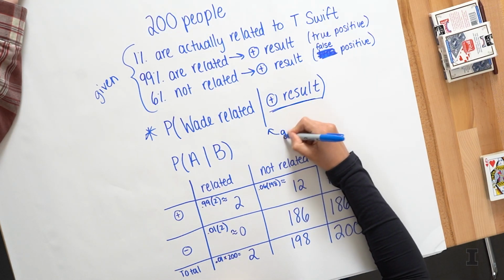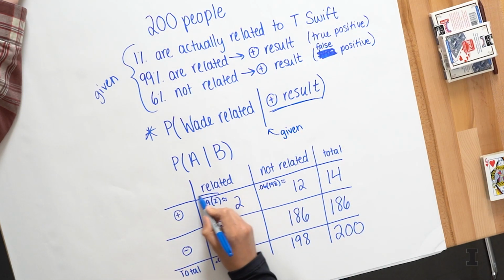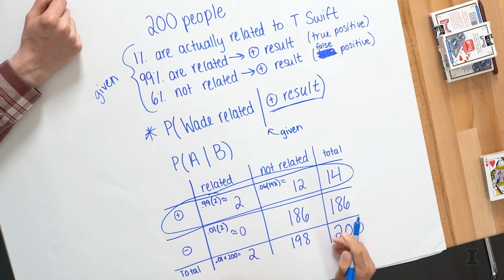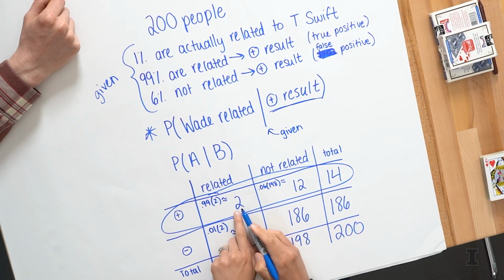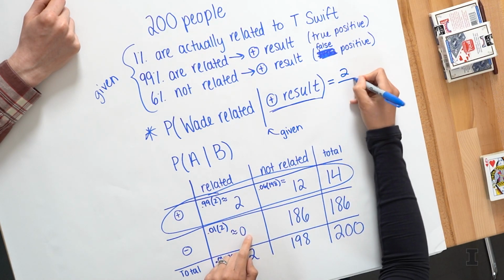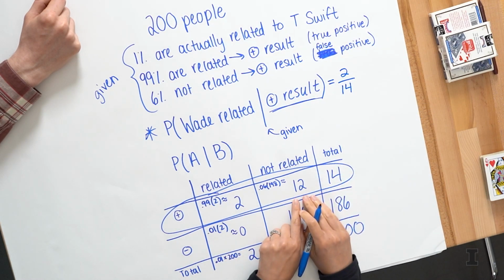Given means I'm only caring about these 14 people with a positive result. His chances aren't super high. The chance that he's related is just 2 out of 14 total positive results, and most of them weren't related. So sad.